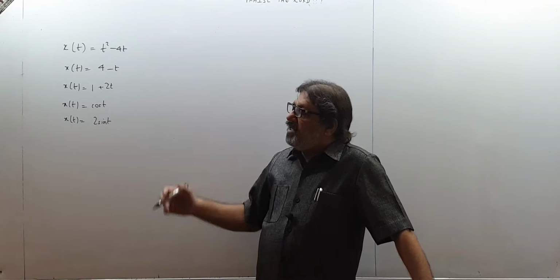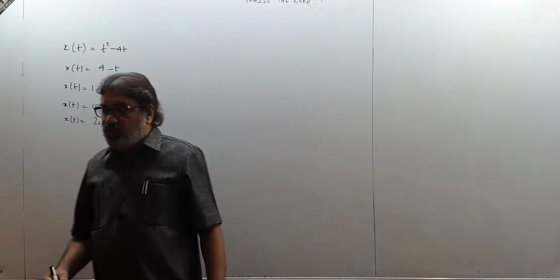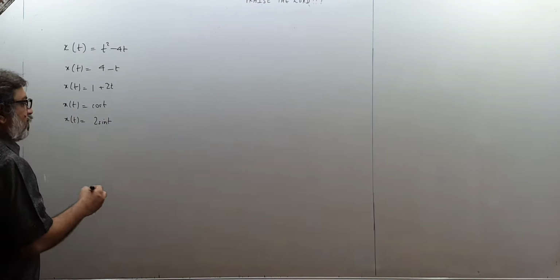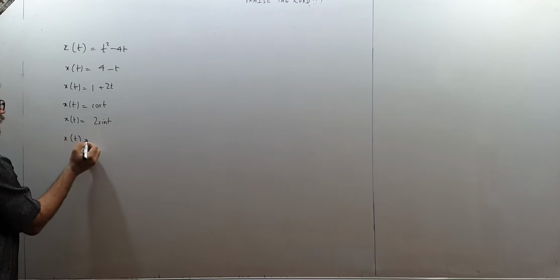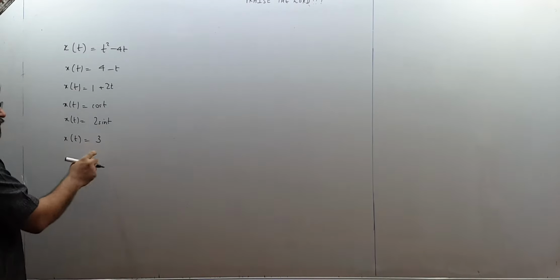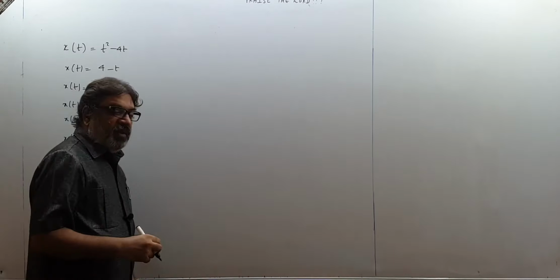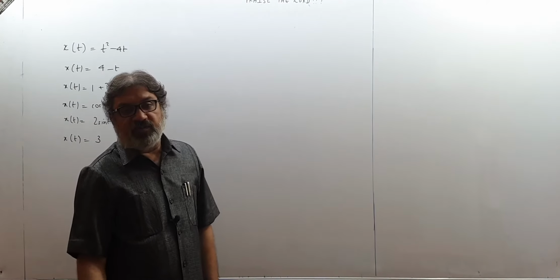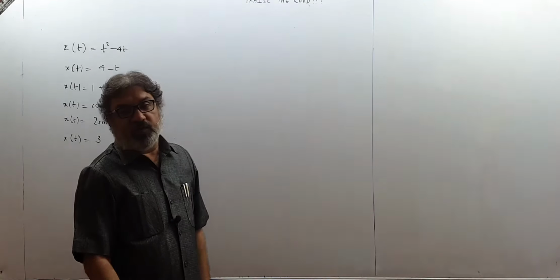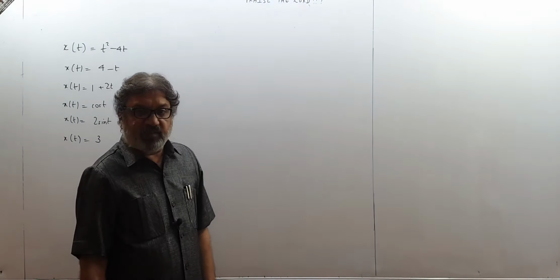And then we can have graphs, or we can have it like this also. Supposing the body is stationary, then I know that its position will not change, it will remain the same. So we can have x(t) = 3. That means the position of the body always remains 3. It does not change with respect to time. So that means the body will be stationary, because its position is not changing with respect to time. We will think like that.